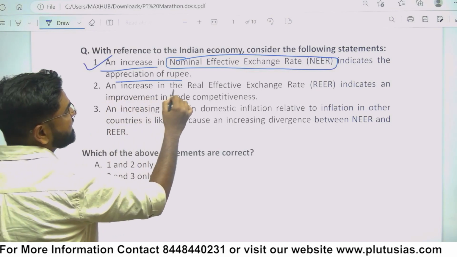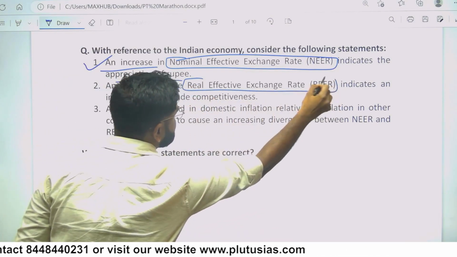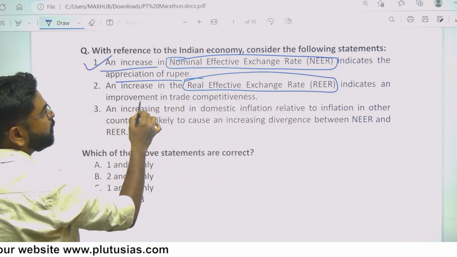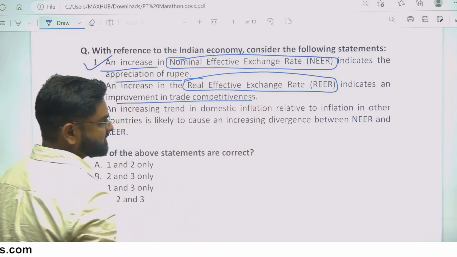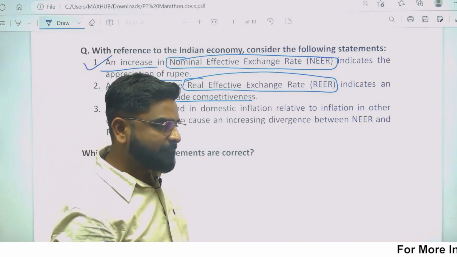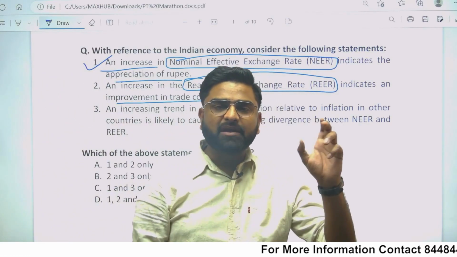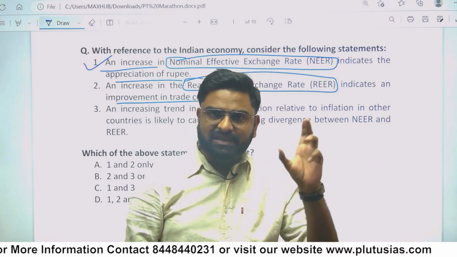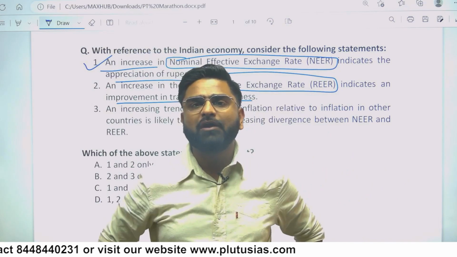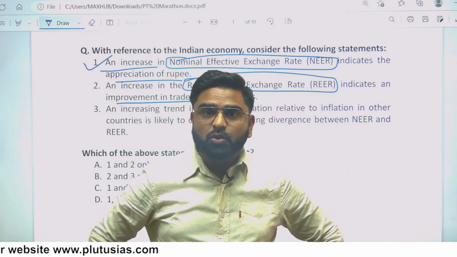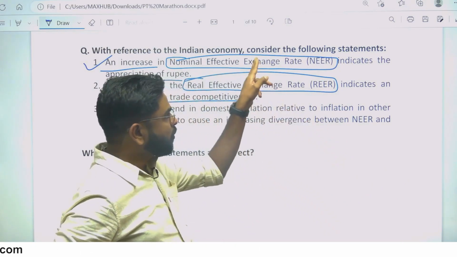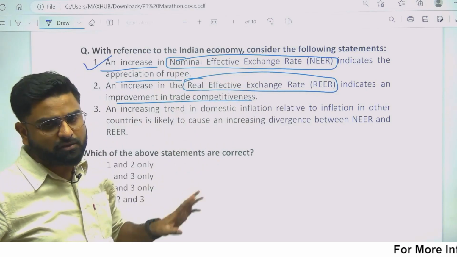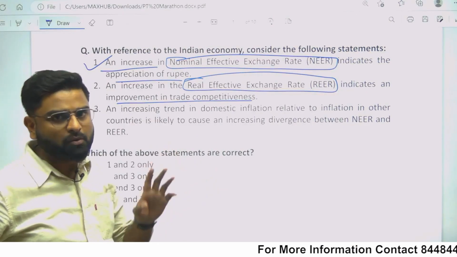An increase in the real effective exchange rate indicates an improvement in trade competitiveness. So we know REER. REER is nothing but NEER adjusted for inflation. Simply stating, REER is NEER adjusted for inflation. Look, both statements will be either right or wrong. Both statements will be right or wrong. Example,